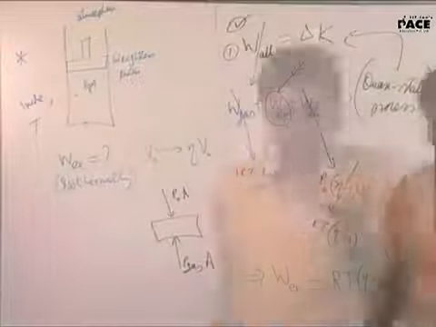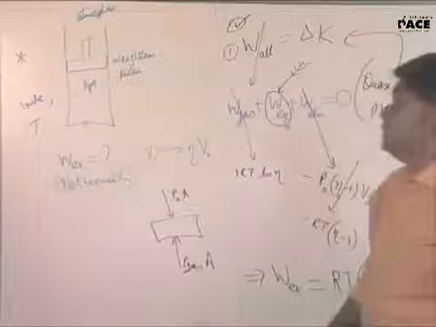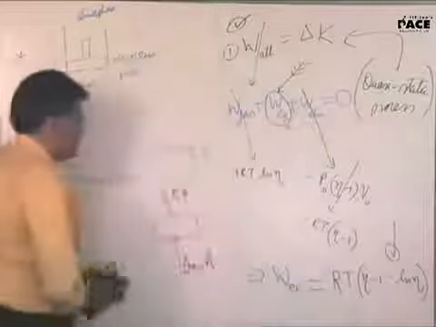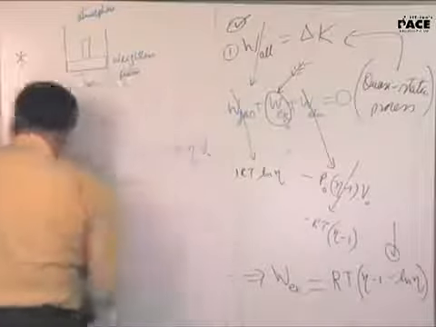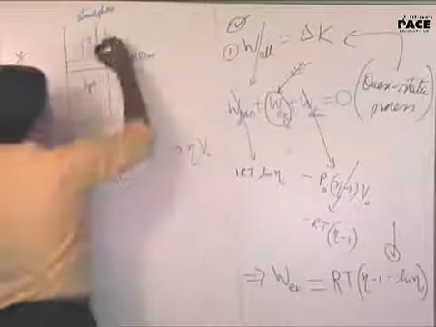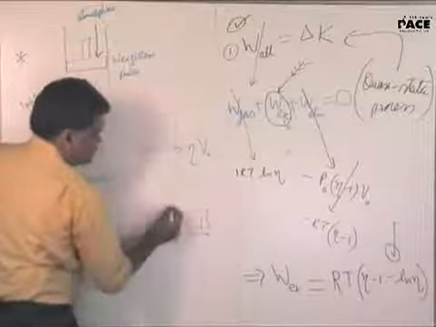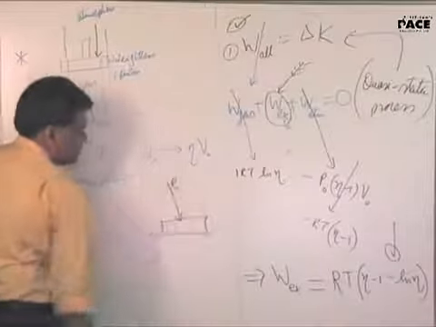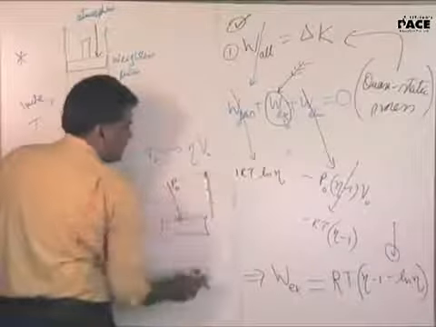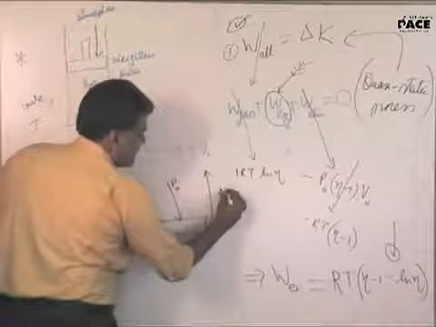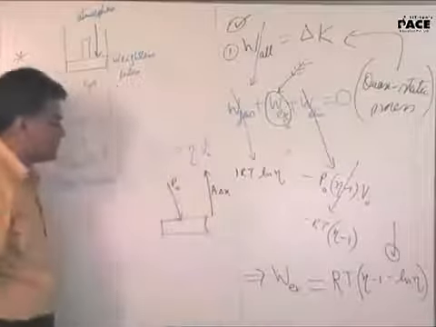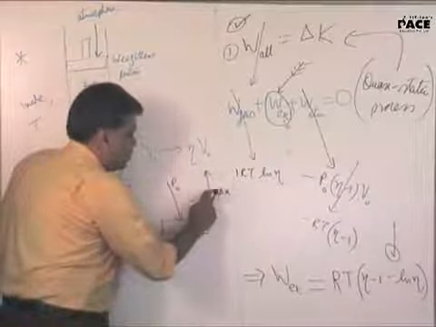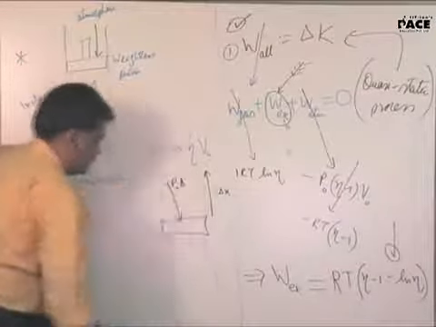This part? Okay. One way is you can think of it like this: the atmosphere is acting in which direction? In the downward direction. I'm drawing it here. Atmosphere is acting in the downward direction. You are moving upward. How much do you move? Let us say you move by delta x. So what is the work done by the atmosphere?